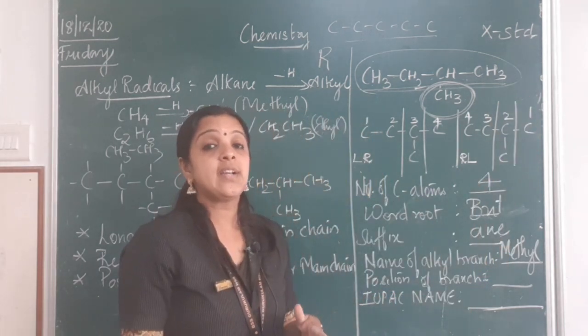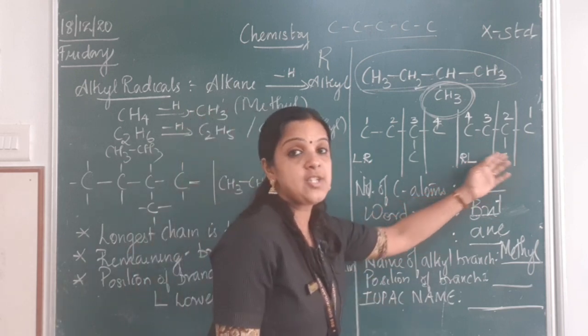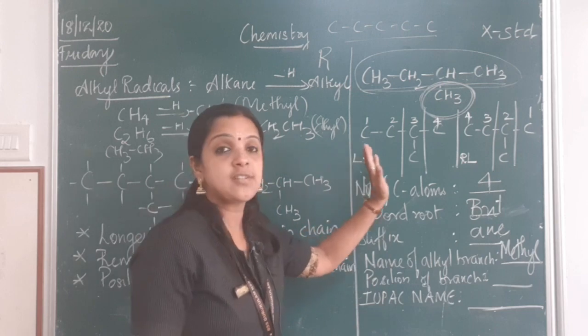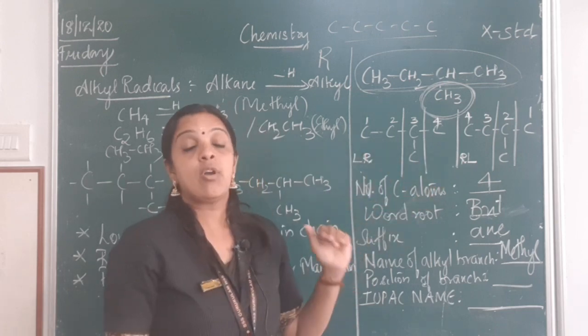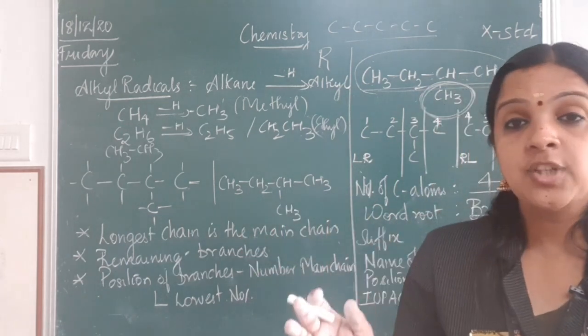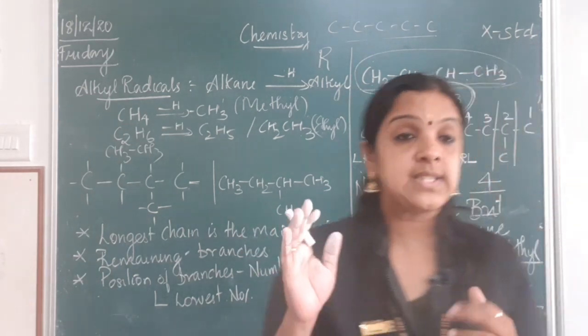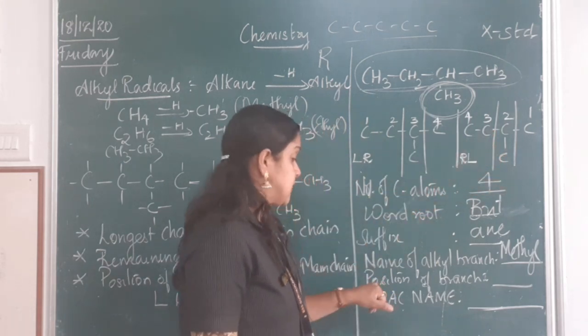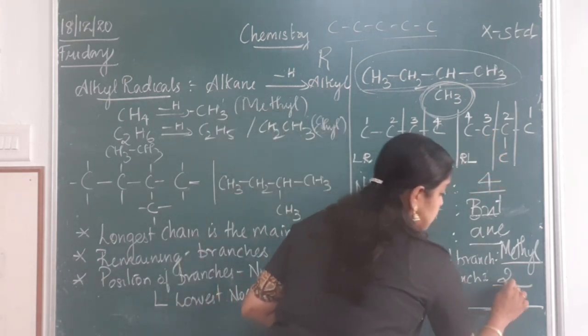So which side is the correct way of numbering? From right to left. It is not mandatory that you should always count from left to right. You can also count from right to left, but you should make sure that the position of the branch gets the lowest number. Here we got the lowest number as 2, so the position of the branch is 2.